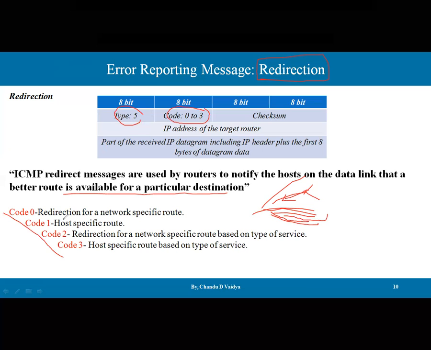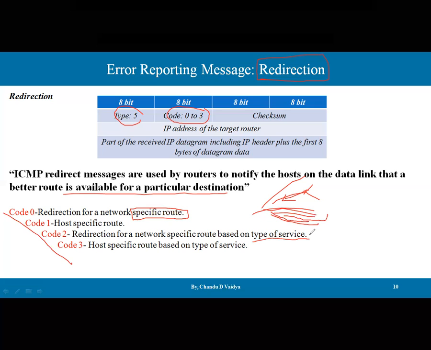Code 0, redirection for the network specific route. A network specific route can be redirected. So let's say if I am on network 1.0, I can have a 2.0 network specific route. Then host specific route: let's say if I want to reach 1.1, I can reach via something else. Code 2, redirection of network specific route based on the type of service.